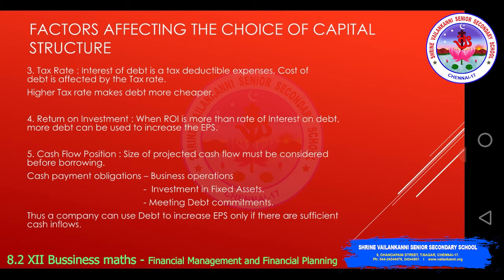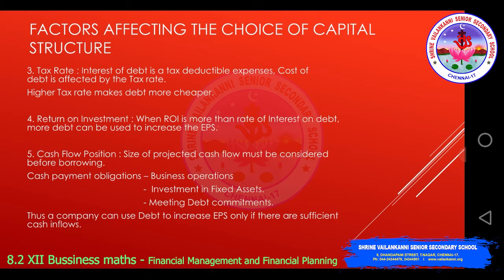The fifth component is cash flow position. Size of projected cash flow must be considered before borrowing. Cash payment obligations: business operations, investment in fixed assets, meeting debt commitments.